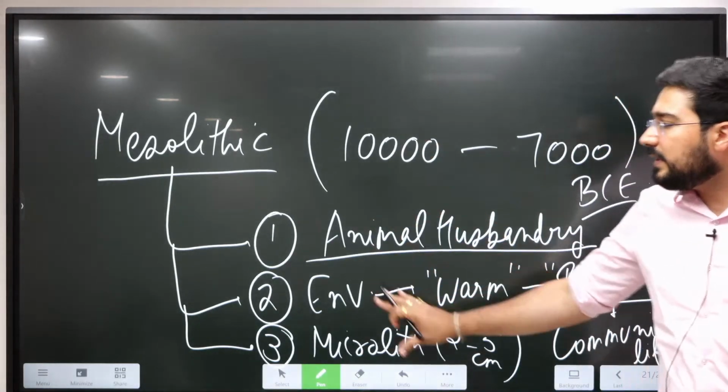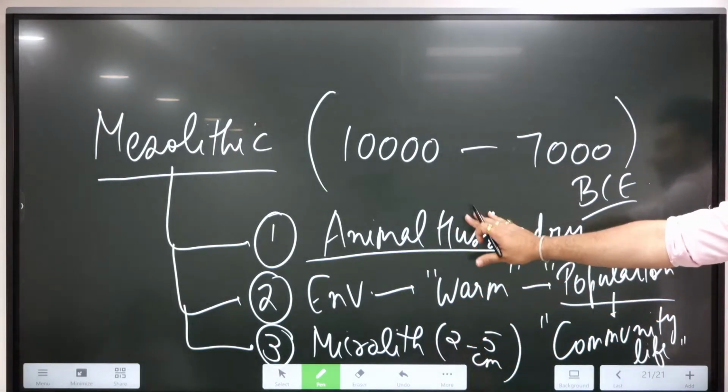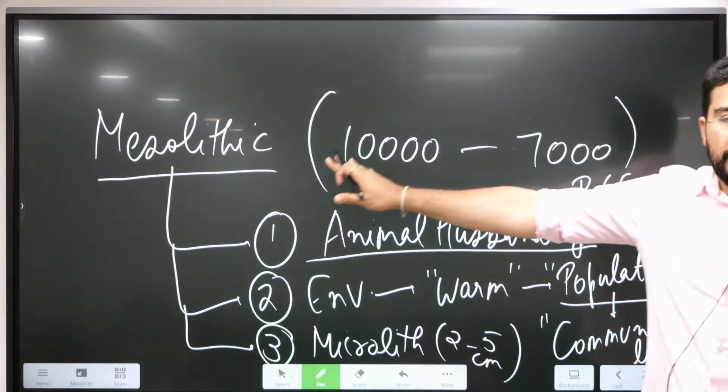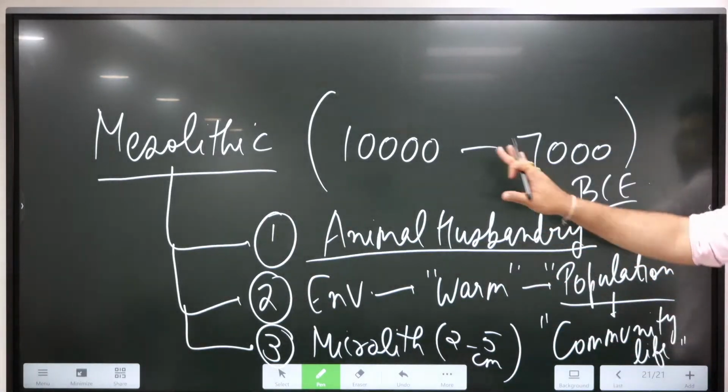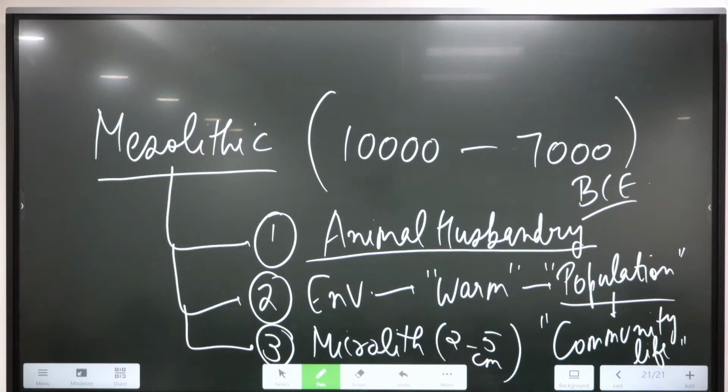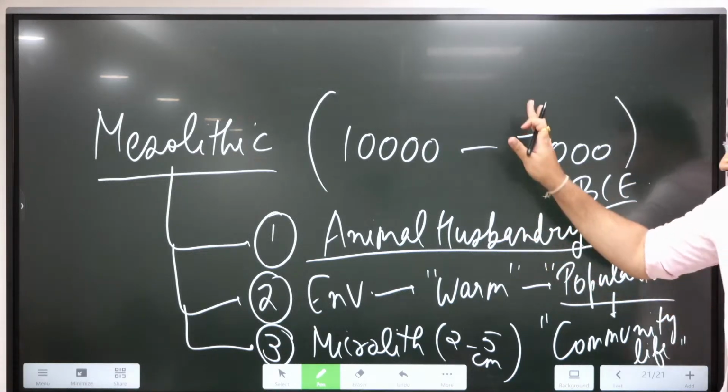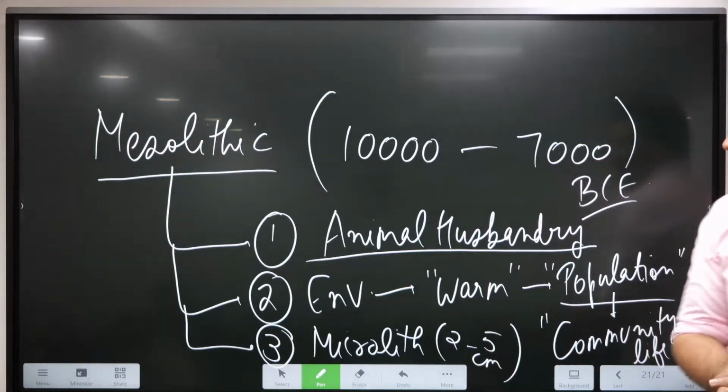Okay, so because of these factors, change of technology and change of subsistence mode, the Mesolithic period was recognized. The time period you can remember is 10,000 to 7,000, and along with it you can remember the remaining part.